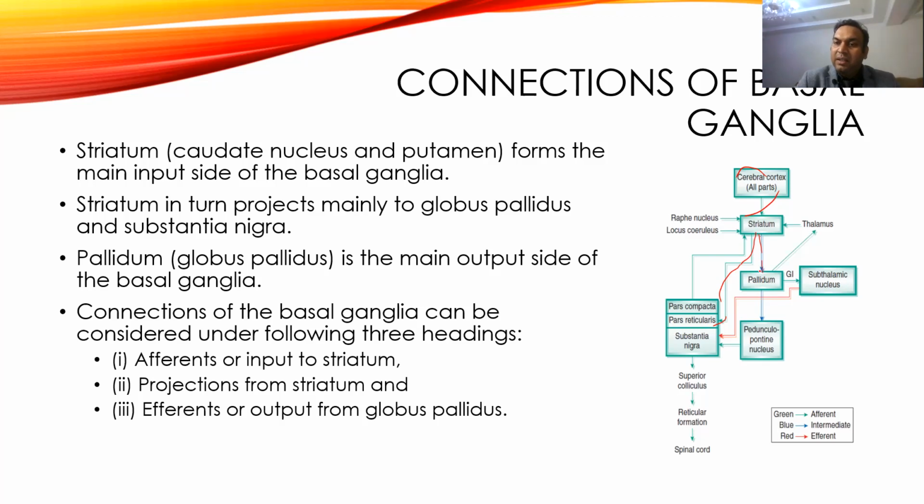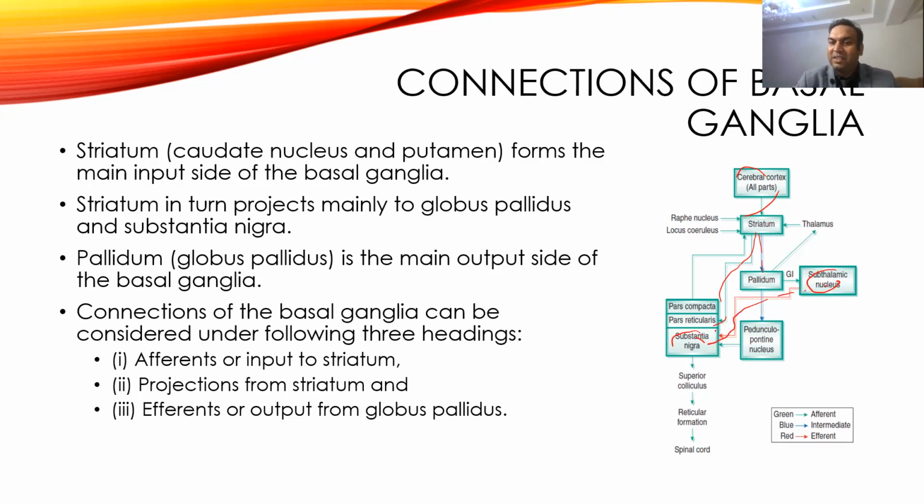Then the globus pallidus analyzes voluntary movement, and it forms the major output of the basal ganglia. It sends output to the subthalamic nucleus and also to the pedunculopontine nucleus.